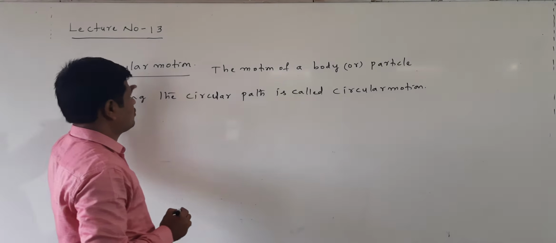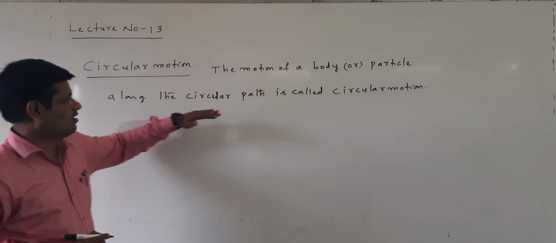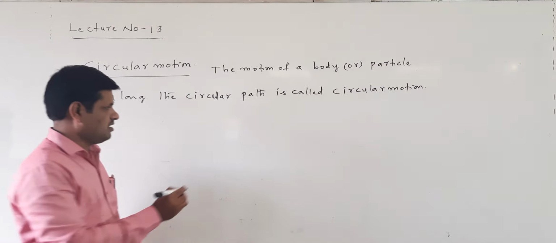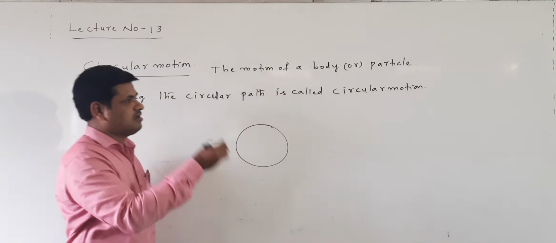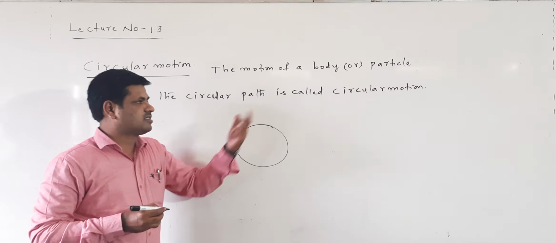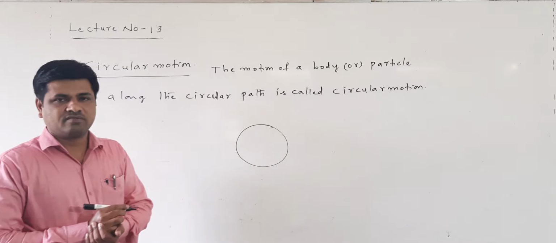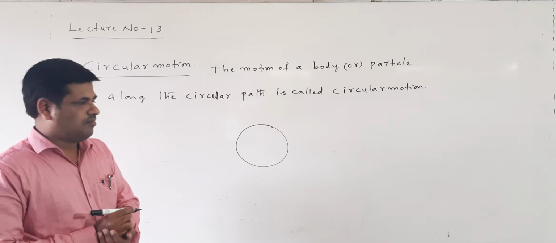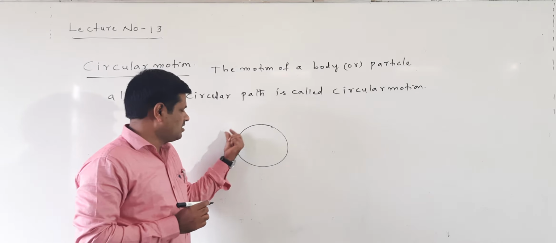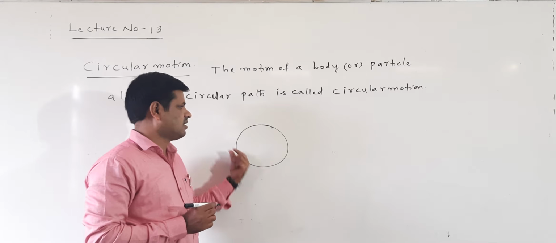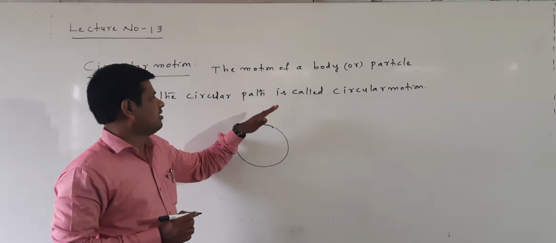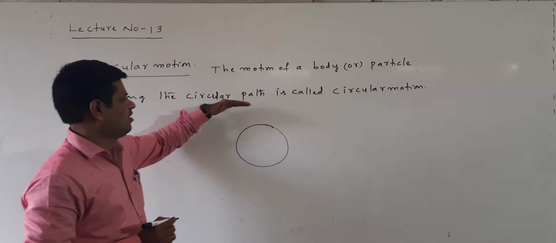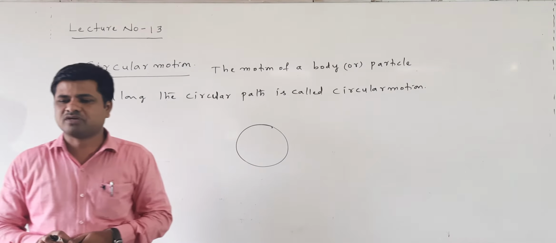Circular motion means the motion of a body or particle along a circular path. When the body or particle is moving along the circle, that is called a circular motion.